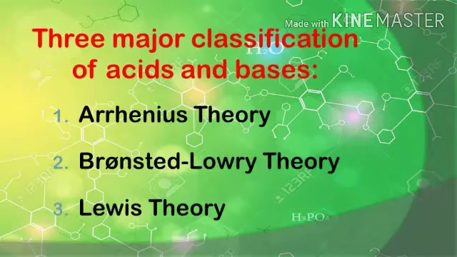There are three major classifications of acids and bases. First, Arrhenius theory. Second, Bronsted-Lowry theory. And the third theory is the Lewis theory.